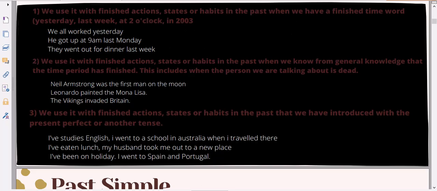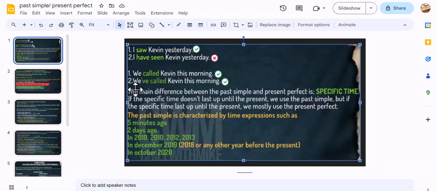But in this example, I have added more. Okay, we have here 5 minutes ago, 2 days ago, in 2009, in December, in October. These time expressions mean that I must use the past simple.